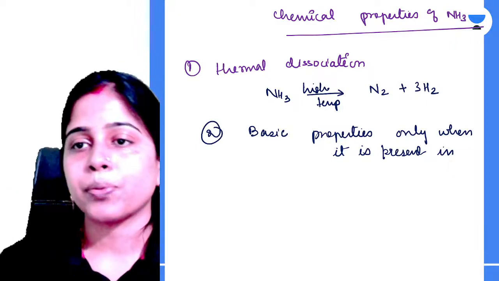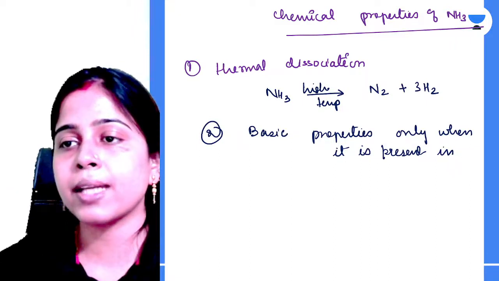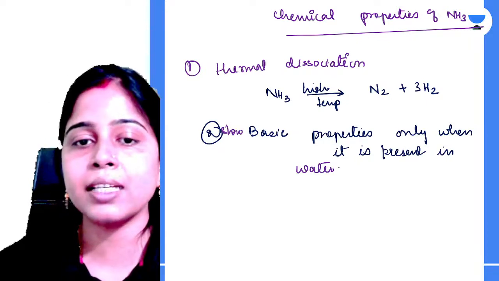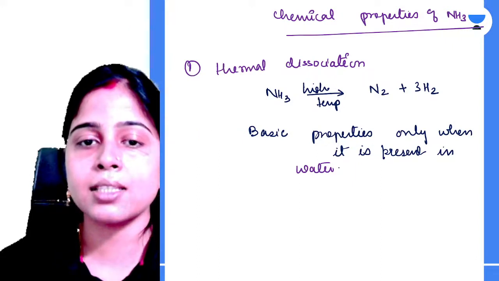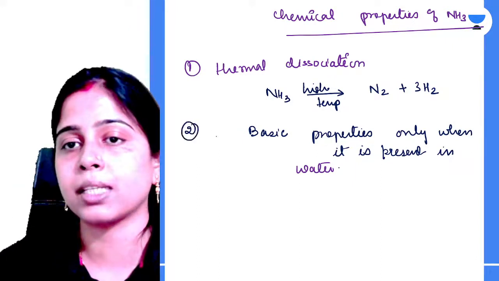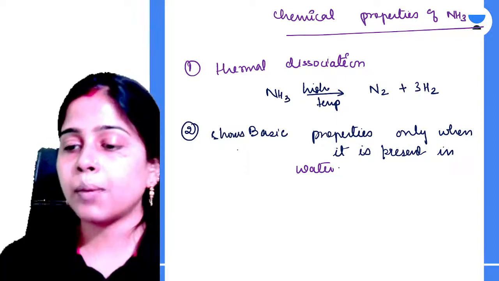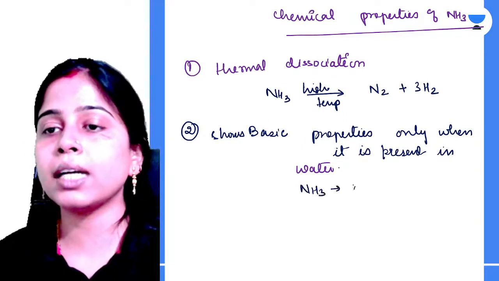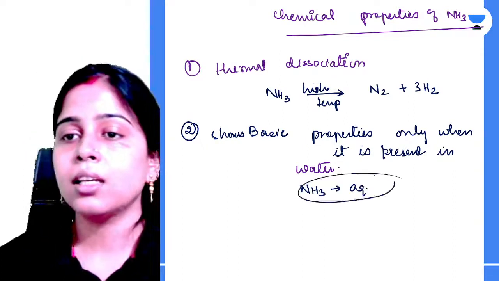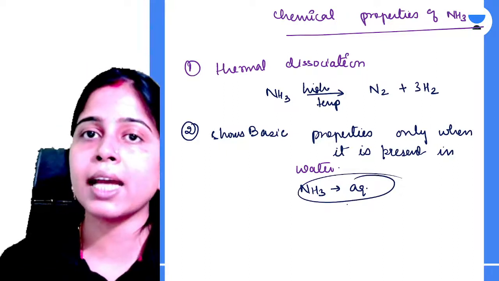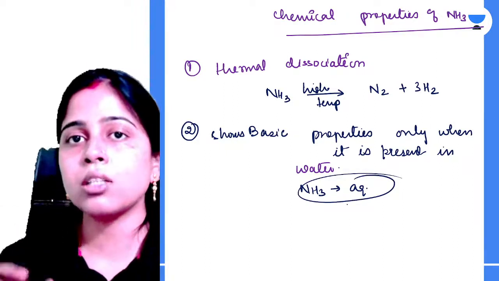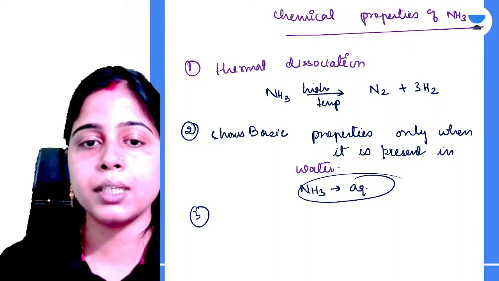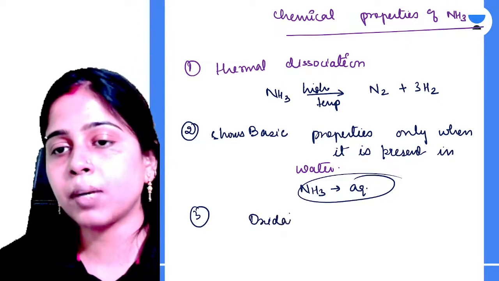So ammonia shows basic properties only when it is present in water. In the gaseous state, it does not show any basic properties. Am I clear, all of you? Aqueous ammonia can show the basic property. Dry ammonia or liquefied ammonia gas cannot show the basic properties because of the absence of OH minus ions. Clear? Third chemical property is the oxidation of ammonia.